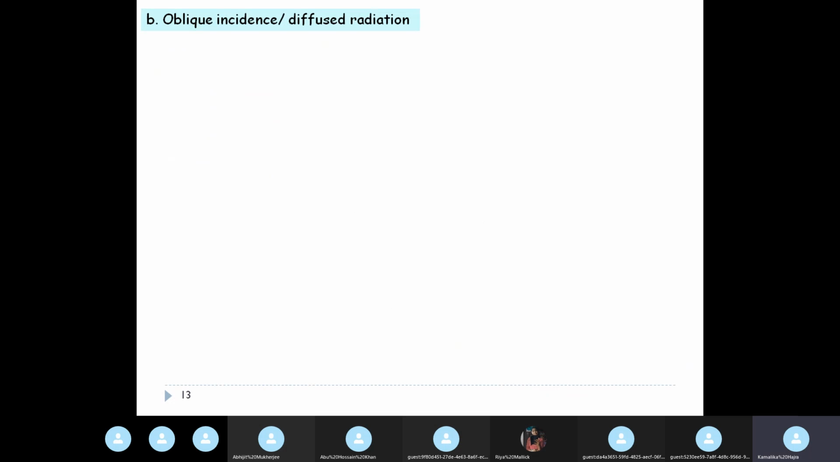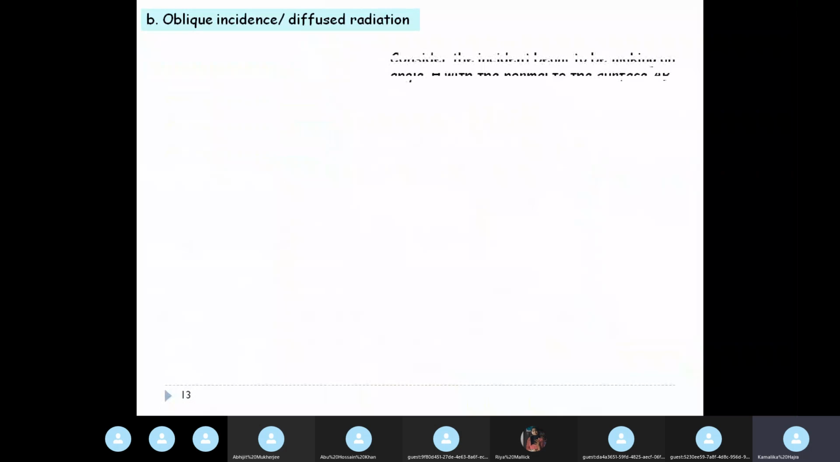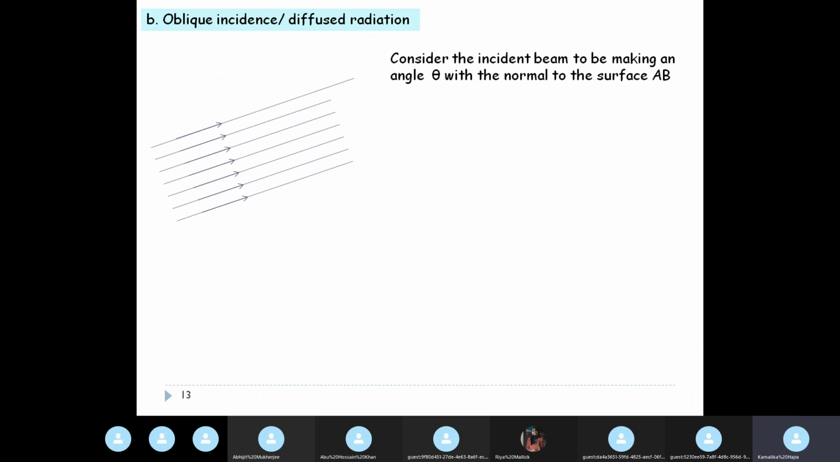Next, we will consider oblique incidence or diffused radiation. The earlier slide was normal incidence, so the rays are incident normally on the surface AB. Next we'll consider oblique incidence. We consider the incident beam to be making an angle theta with the normal to the surface AB. This is my surface AB, same surface AB, only now the rays are no longer incident perpendicular to the surface, they are incident making an angle theta with the normal to the surface.